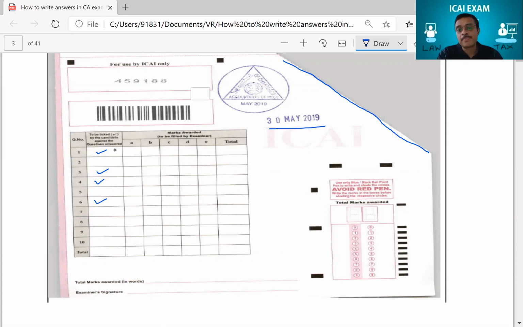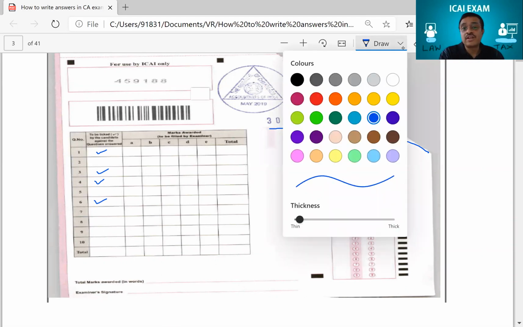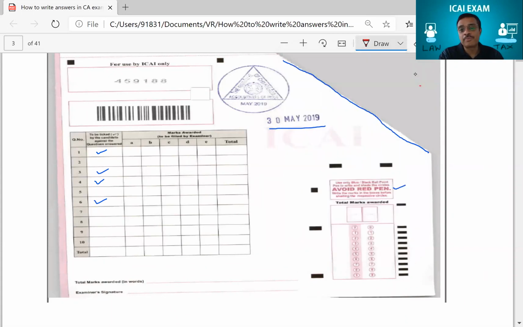And then here, if you see, you're supposed to avoid red pen. You're not going to use red pen. So then I'll do one thing. I will start using red pen. Why? Because we are supposed to use the red pen. That means when we correct your papers, we are supposed to use the red pen for corrections. And therefore, you are supposed to use either black or blue.